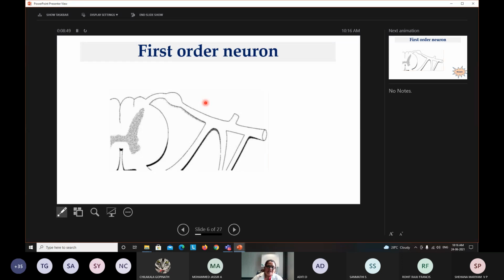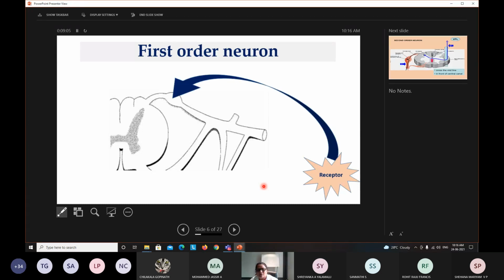So first, the sensation begins in the receptor. They will perceive the change in their environment. Whatever stimulus is given is sensed by the receptor, then it travels to the dorsal ganglia. It starts from the receptor and travels in the peripheral nerve. So this information travels in the peripheral nerve and goes into the dorsal root of the spinal cord. So this is the first order neuron.